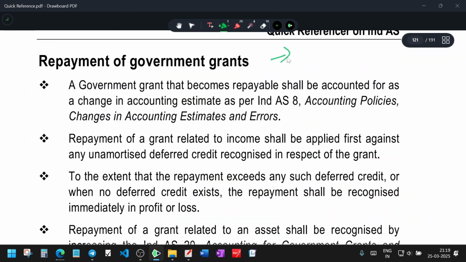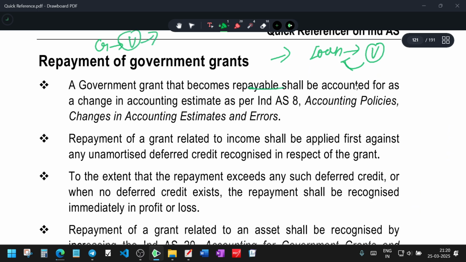The government may provide loans. You need to repay. But the subsidy is in the form of a grant. If you violate the condition, they ask you to repay. A government has given a grant, you have violated the condition, you need to repay it. Such kind of problem may happen.